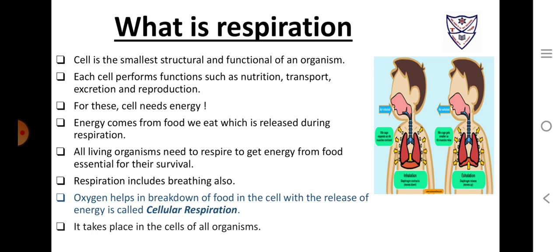And this energy which is required by the cell comes from the food we eat, the food the organism eats. This food will release the energy during the process of respiration. All living organisms need to respire to get energy from food, and this energy is essential for the survival of any organism, because this energy helps to perform various tasks of the body.